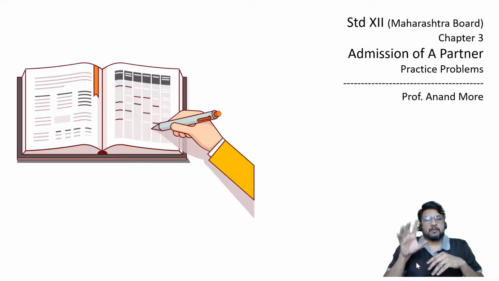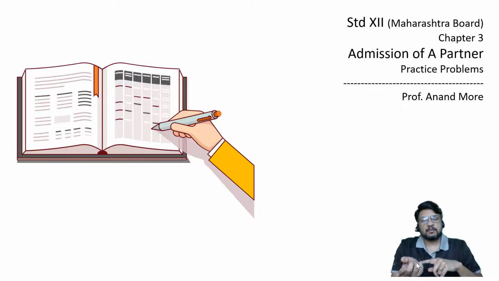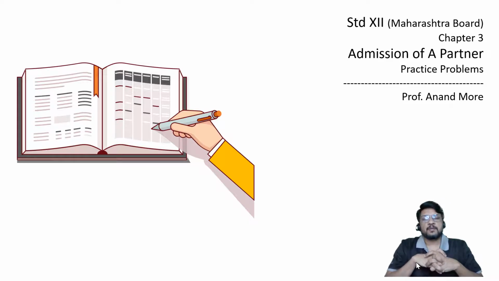Goodwill paid privately was one point which we had discussed in the fourth lecture, but we have not yet seen any problem of the same. Now in this problem we are going to consider the adjustment of goodwill paid privately. We have also considered valuation method. In valuation method, goodwill already appearing in balance sheet, goodwill not already appearing in balance sheet, and new partner brings in goodwill in the form of cash or not bringing it in the form of cash. Those are the different adjustments we have seen. I would like you to see the fourth lecture again and again whenever you are getting confused with the concept of valuation of goodwill and accounting entries for goodwill.